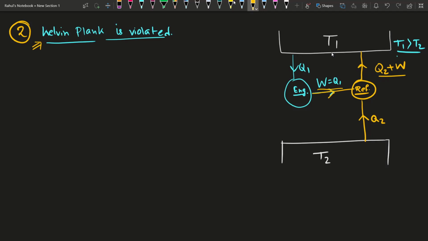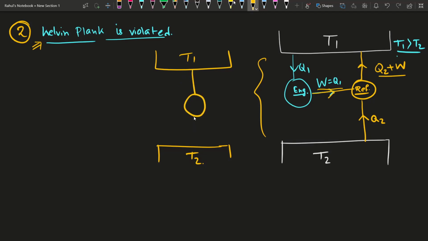Okay. So as a whole, if we now make the composite engine, then it will look like this. This is T2, a composite engine. On the lower side you can see that here it is only Q2. On the higher side, this will be Q2 plus W minus Q1, because this arrow is downward.